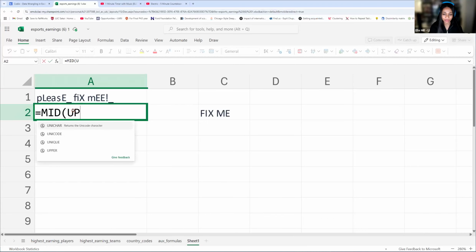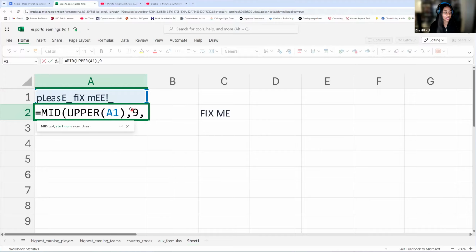Upper. We're going to click here. And now that I know about this hidden space, we're going to count 1, 2, 3, 4, 5, 6, 7, hidden space is 8, and then we're starting at position 9. So we're going to start at this position 9 because spaces do count.